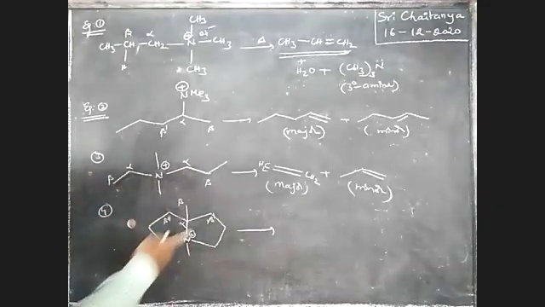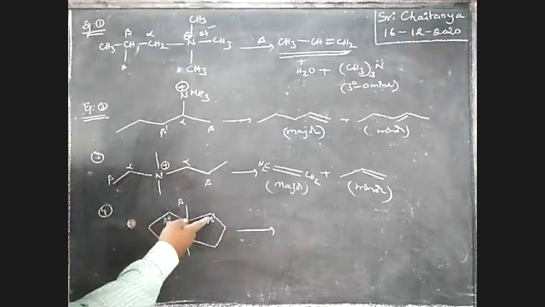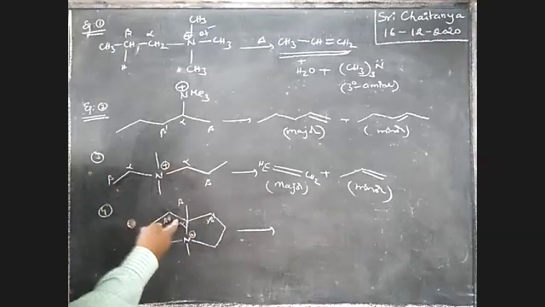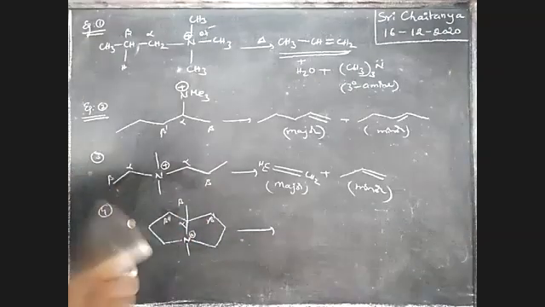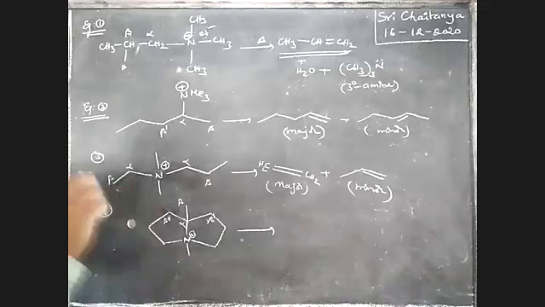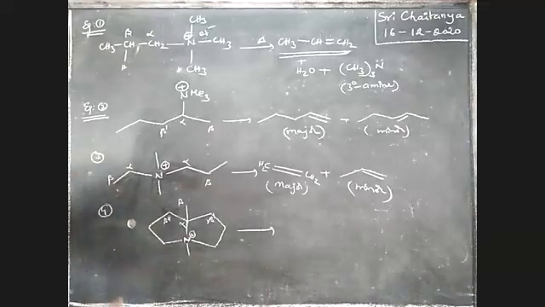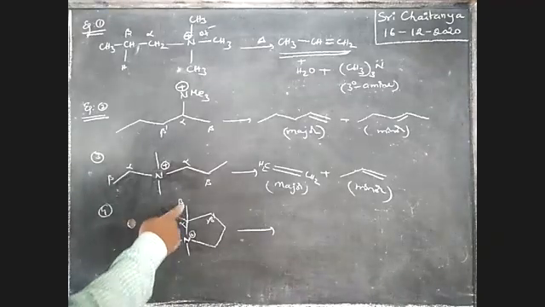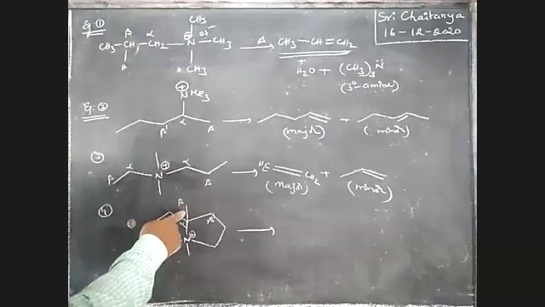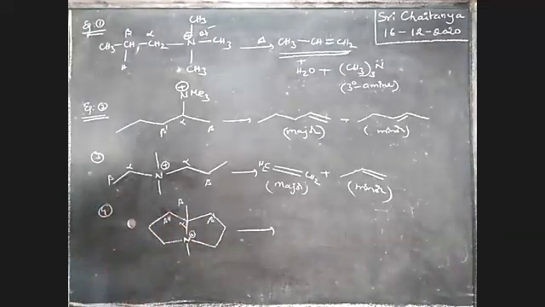Similarly here also. Now tell me your answer, boys. From where does hydrogen come out? This bond is going to break, and either this bond or this bond or this bond. Which one is the major one, at beta or beta dash or beta double dash? The double bond is formed. If the pi bond is formed here, less substituted is the answer. The others are more substituted. Therefore, hydrogen is eliminated from the beta position, not from beta dash or beta double dash.